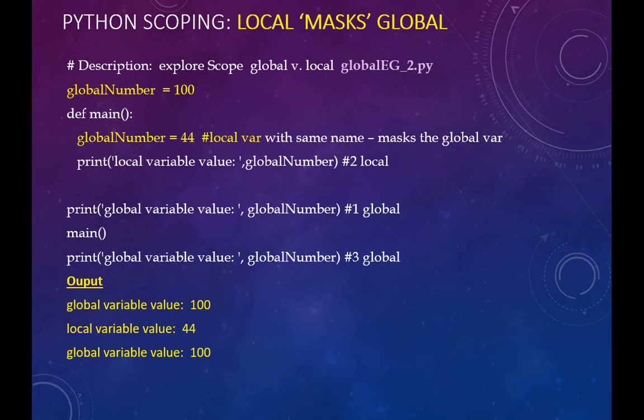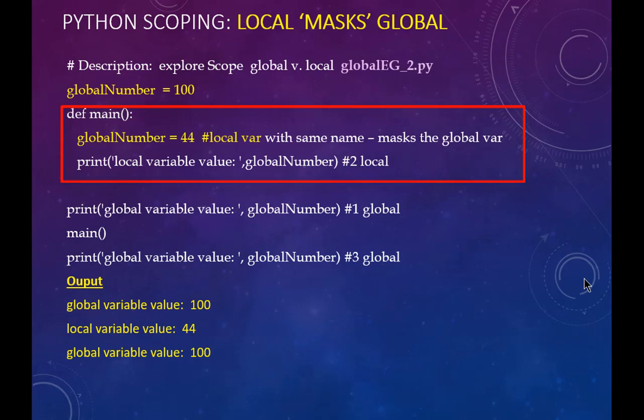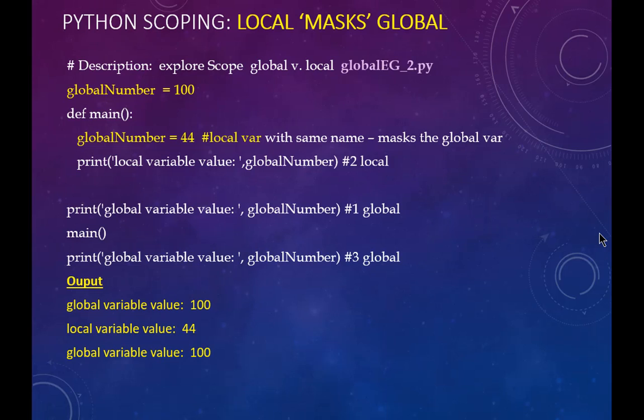The next issue we're going to look at is how we could have a local variable that has the same name as the global variable. Once we do this and redefine a local variable that has the same name as the global variable, we lose access to the global variable from within that function. So inside main, we're going to declare another global number and assign it a value of 44. The scope of this variable is just inside main. Let's look at that in Python land.